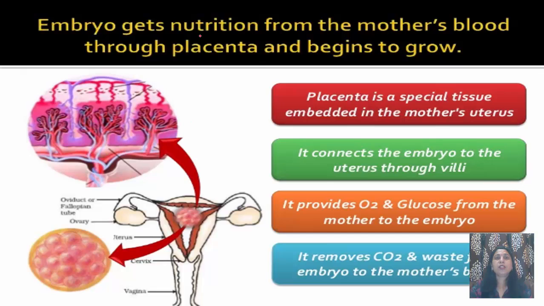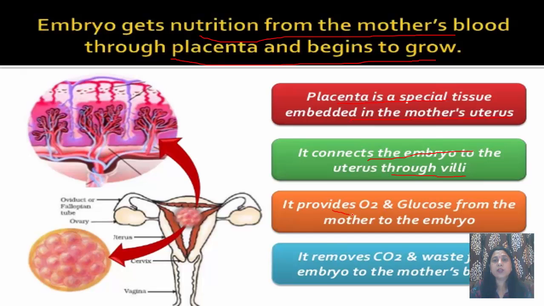Now this embryo gets nutrition from the mother's blood through the placenta and begins to grow. This placenta is a special tissue embedded in the mother's uterus. When the zygote gets implanted in the uterus, it gets connection with the uterus wall with the help of this placenta, which connects the embryo to the uterus through villi, the finger-like projections.